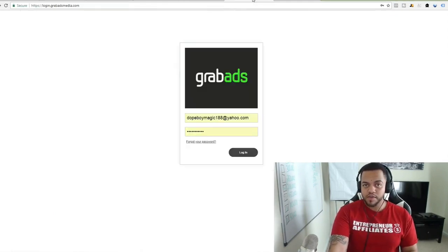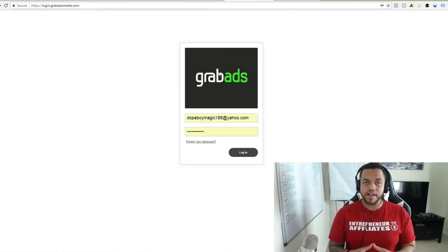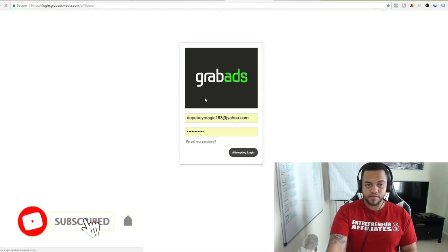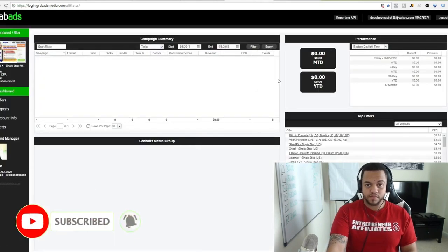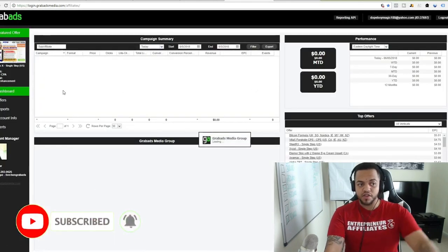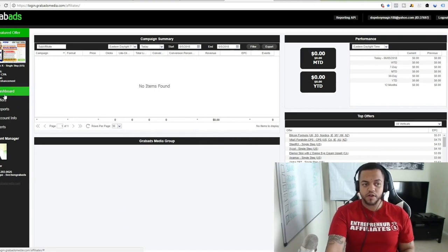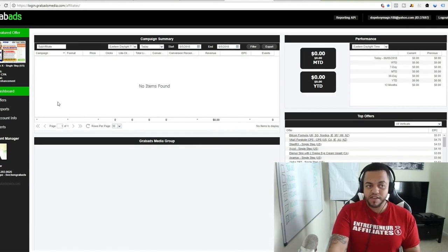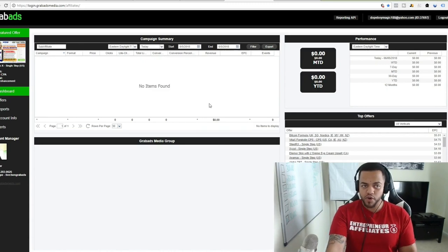So now let me show you right here. This is Grab Ads Media. This is actually a Cake network. So I'm going to log in. And as we see on the left side of the screen, we have our dashboard, offers, reports, account info, and alerts. So this is now Grab Ads Media. This is actually a pretty good network. I recently joined this. I have a couple of friends who are actually promoting this network.